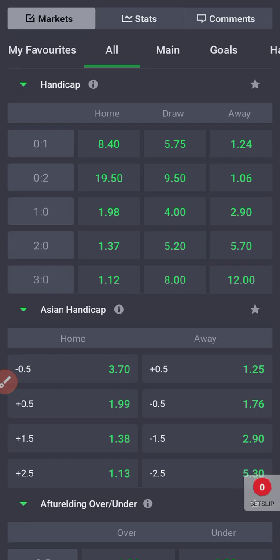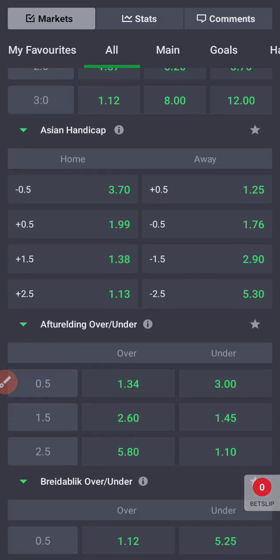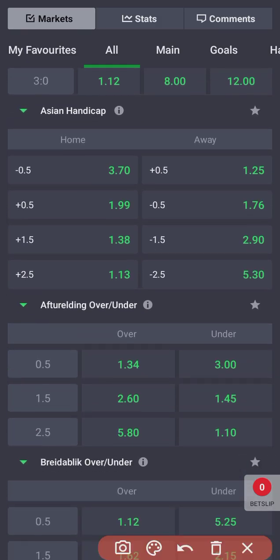All right, so let's head over to the Asian handicap markets and do the final explanation, and I'll end this video. Now, as you can see here on the Asian handicap section, we have 2 columns for home and for away, and then we have their respective digits assigned to them. Now Asian handicap is different from the home handicap.